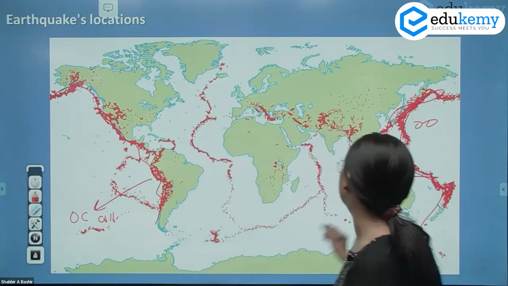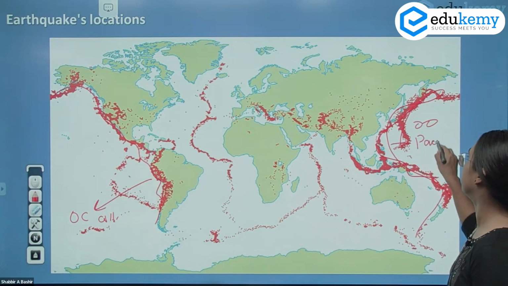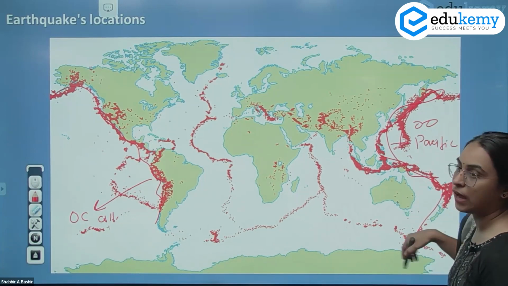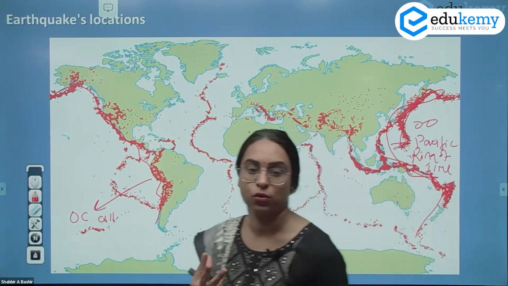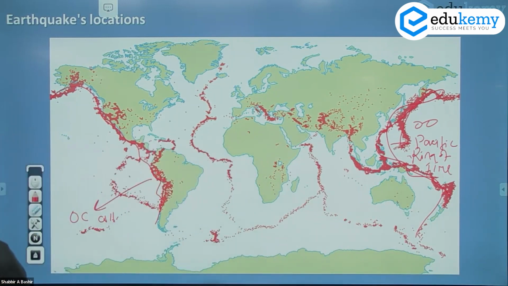And this is what we call the Pacific Ring of Fire along the Pacific. Why do we call it the Ring of Fire? Because along with earthquakes, you also have this zone as the major zone of volcanism. Therefore, it is called the Pacific Ring of Fire.